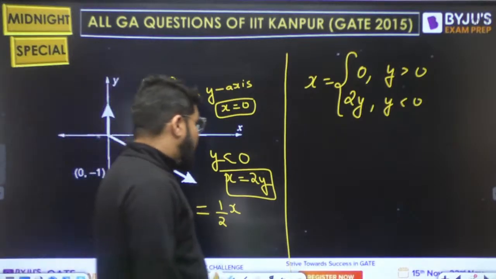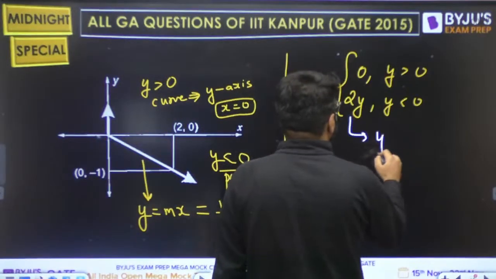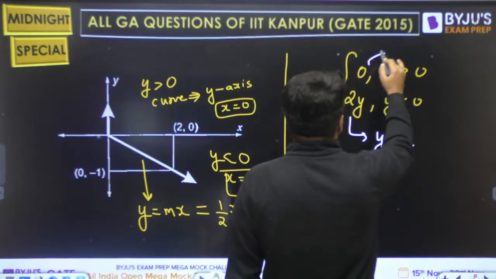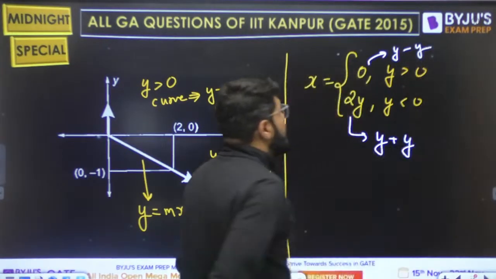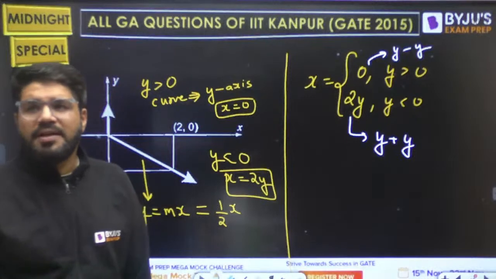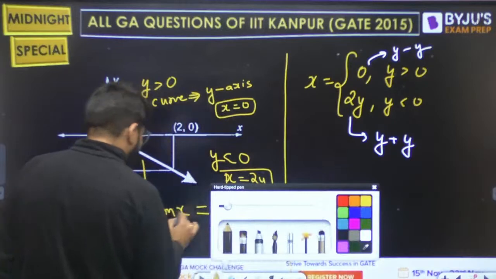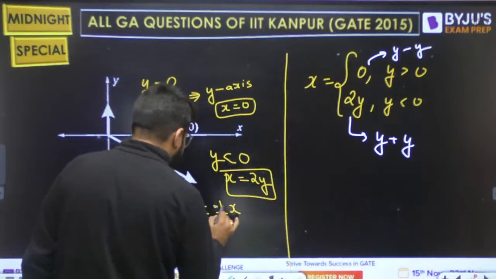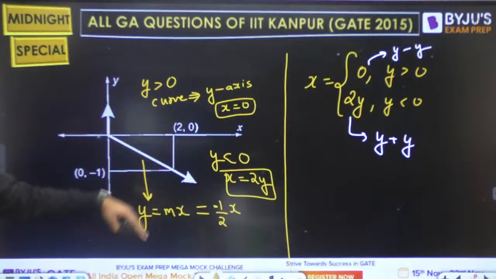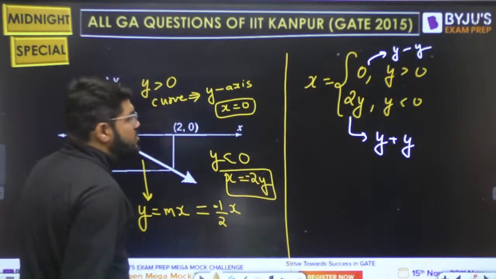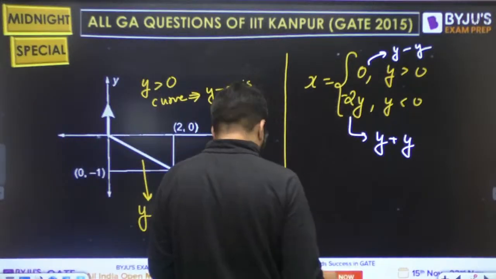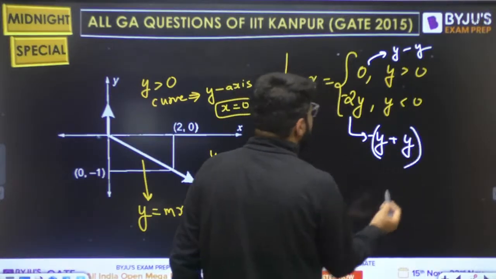Okay. So how can I write 2y? 2y is equal to y plus y, and the 0 can be written as y minus y, right? Y equal to minus half x, because it's a decreasing line, na? So x is equal to minus 2y, and this minus 2y will be minus of y plus y.